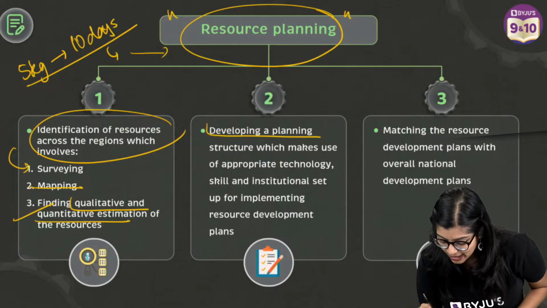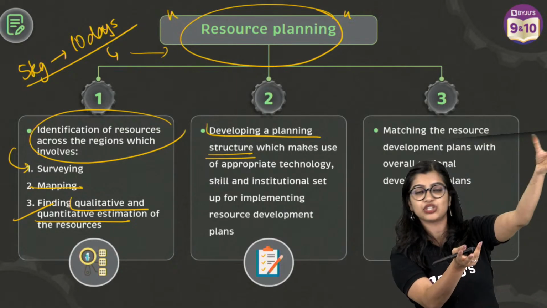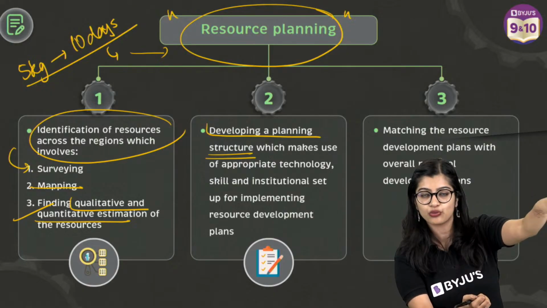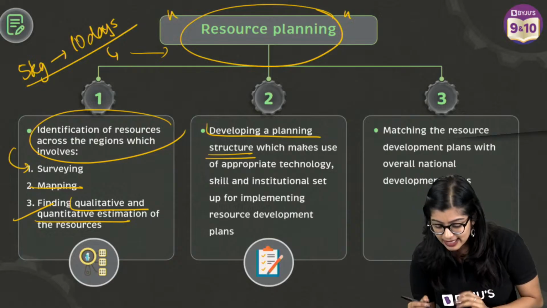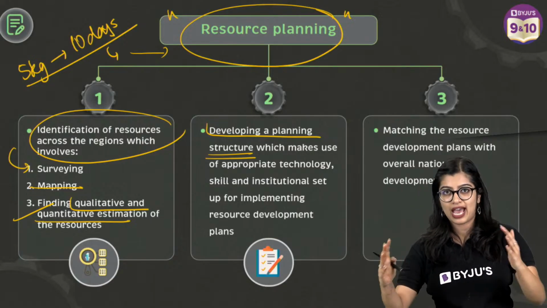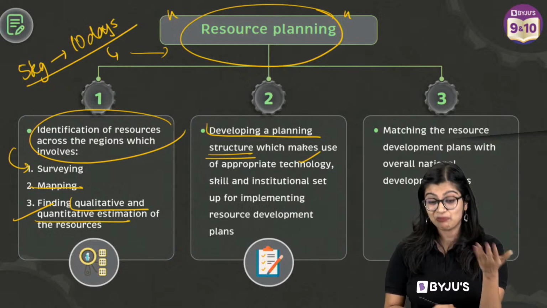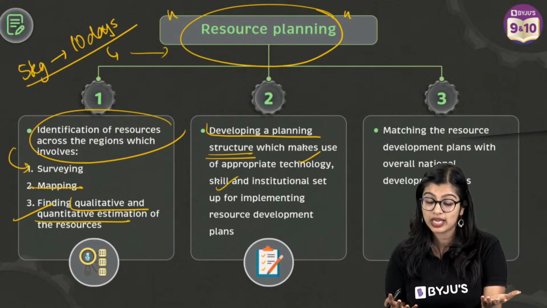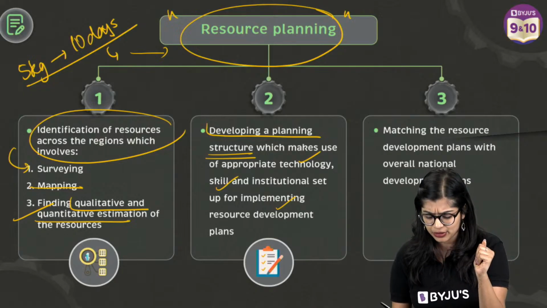Then next is developing a planning structure. So now I have got all my information, right? In which all states I can find, how much of which mineral I will find, all those details I have with me. Now next thing is to make a plan. Okay, now I have all these minerals with me. What technology do I have, right? Do I have proper skills? Are people skilled enough to do things? Am I able to implement good resource use? That is something we need to do.